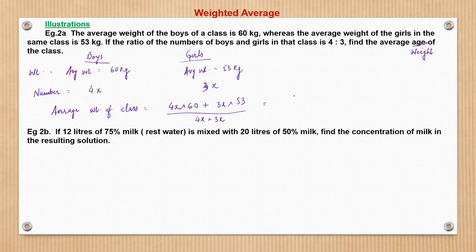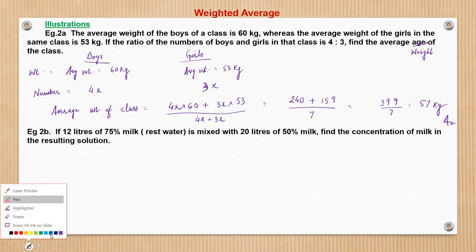So here x will get cancelled out from numerator and denominator, and the denominator is 7. This gives me 399 upon 7, which is nothing but 57 kg. So 57 kg is the average weight. This is the answer to this question.